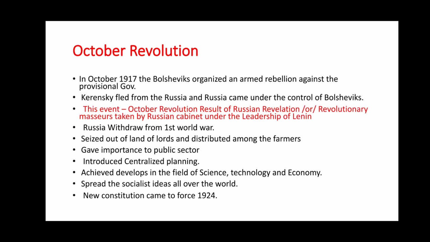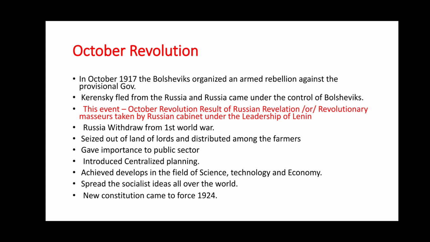October Revolution. In October 1917, the Bolsheviks organized an armed rebellion against the provisional government. Kerensky fled from Russia and Russia came under the control of the Bolsheviks. This event is the October Revolution. Results of the Russian Revolution, or revolutionary measures taken by the Russian cabinet under the leadership of Lenin.